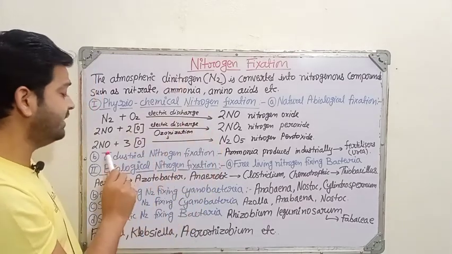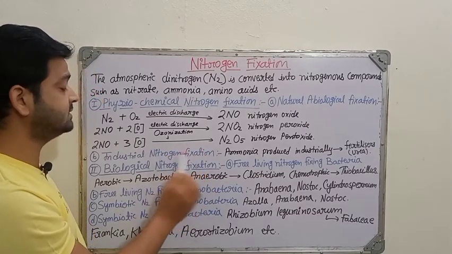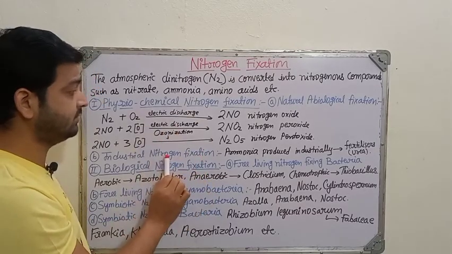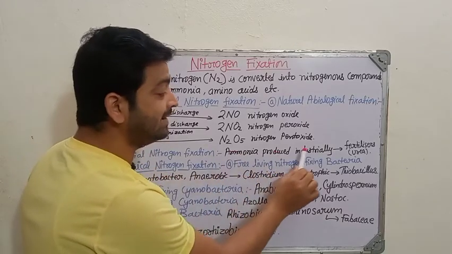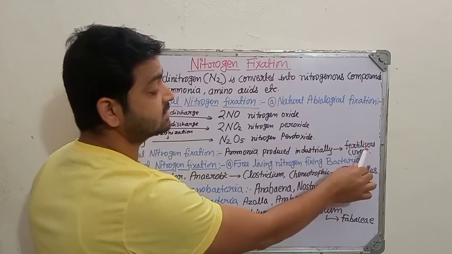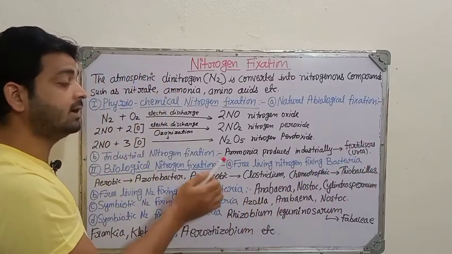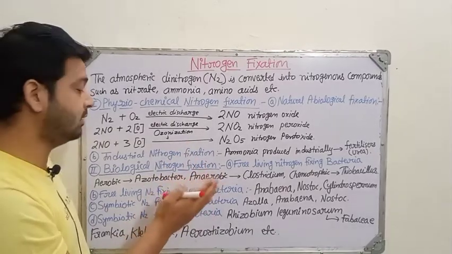Coming to the second point, industrial nitrogen fixation, right? This is also under physiochemical nitrogen fixation. Industrial means industry: ammonia is produced industrially, and this ammonia is converted into fertilizers, for example urea, right? So that is also one kind of fixation which is not by living organisms.